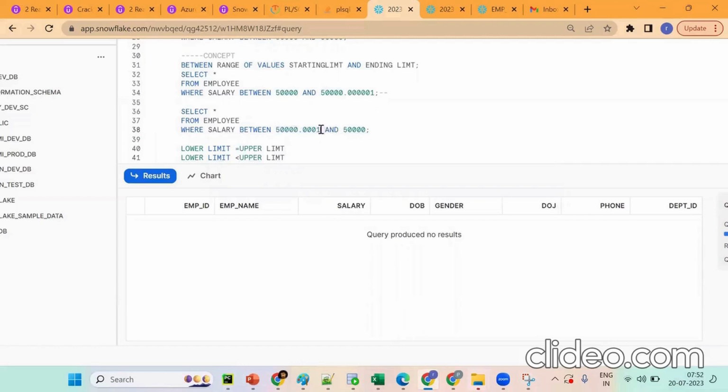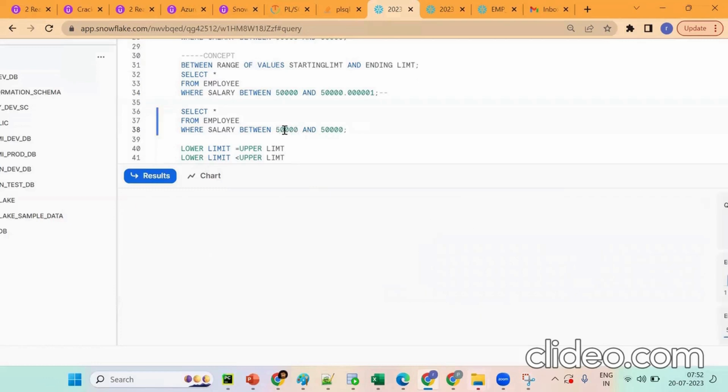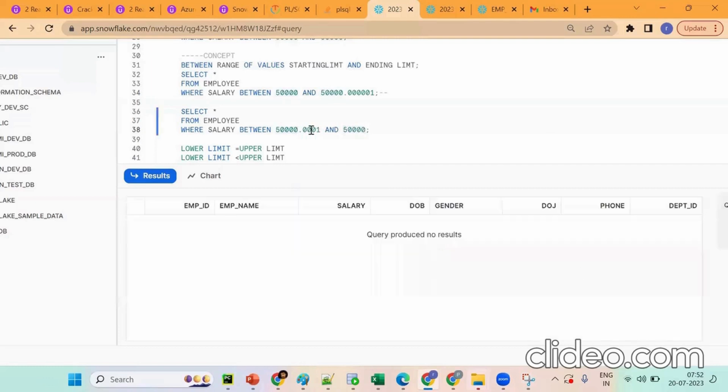So for which database? Lower value. Which environment will work directly? Suppose I'm putting 40,000 in development. So from 40,000 to 50,000, what are the records? Suppose I'm putting 50,000 as this value. In a similar fashion, we should create one value. These are the basic things and we already discussed them. We are just getting no records because of these conditions: the lower limit should be either equal to or less than the upper limit.